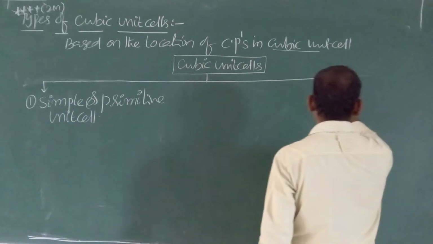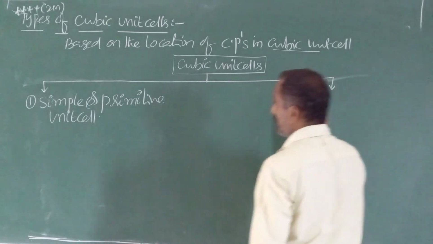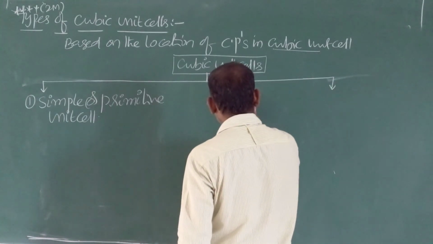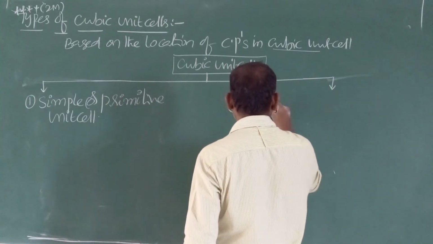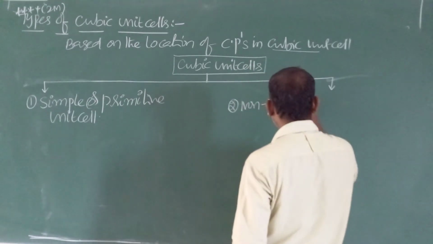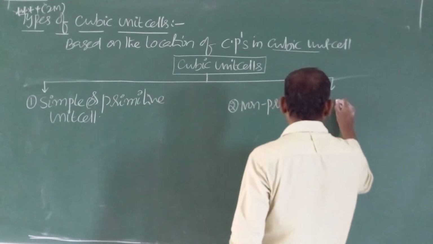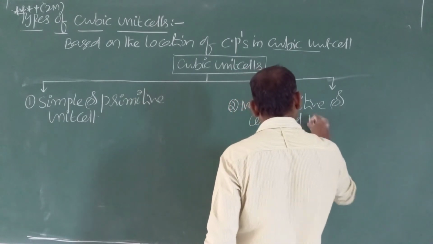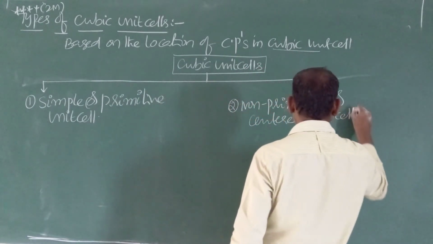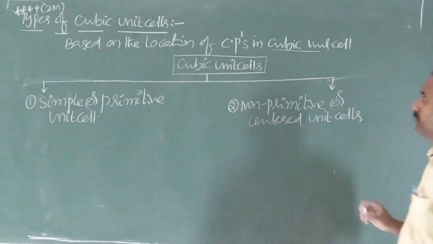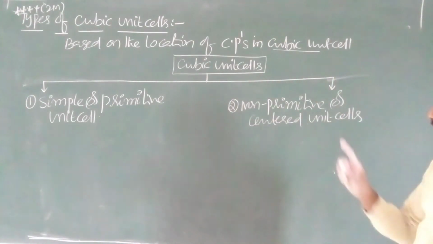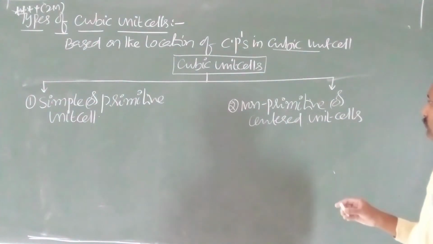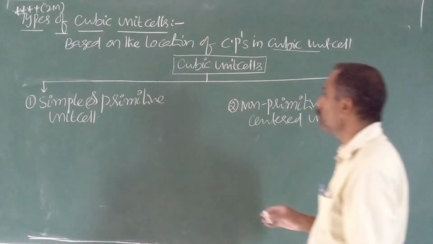Second type, non-primitive or centered unit cells. So based on the location of constituent particles, unit cells are 2 types: simple or primitive, and second one, non-primitive or centered unit cells.